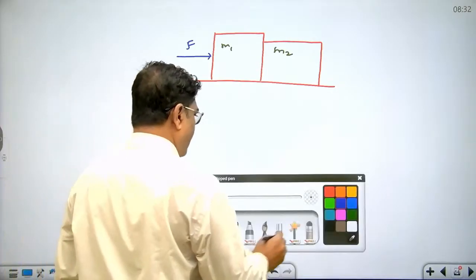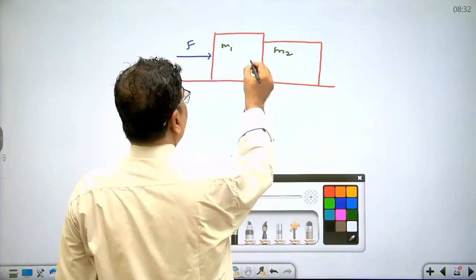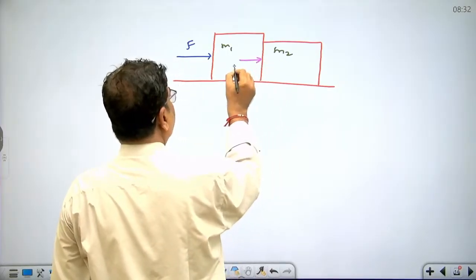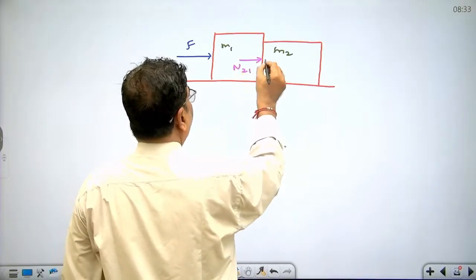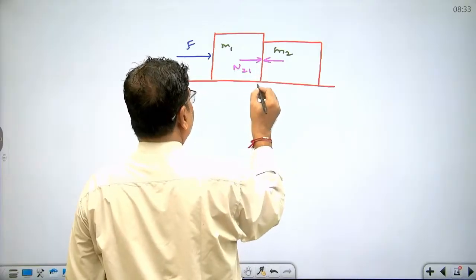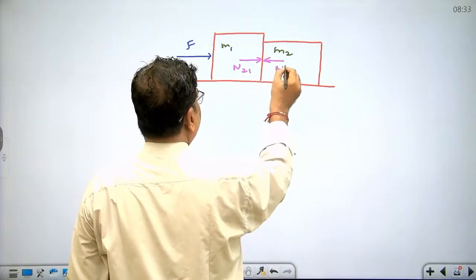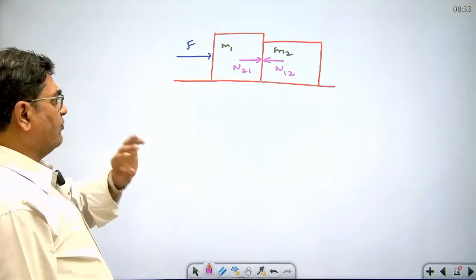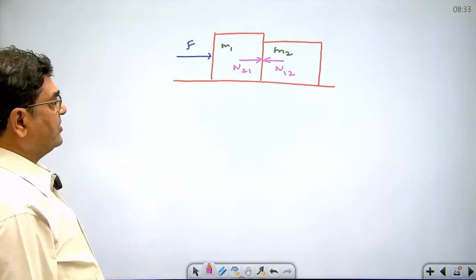So this M1 block exerts a pressure force on M2. This is written as N21. And the M2 block exerts a force on M1. This is written as N12. Now this N21 and N12 form an action-reaction pair.